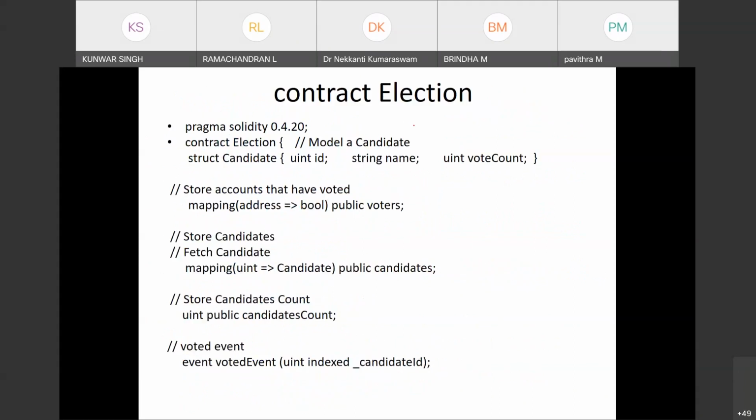You can do voting also, elections also. For that purpose you can write a contract. In elections you need the candidate ID, name, and the voting count, the number of votes. Then there may be a store of the accounts that have voted, the person who has voted. If I have used my address to vote, it will be true, so after that I cannot vote. Then you have a mapping to fetch the candidate, the ID with the candidate name. Number one candidate is this party, something like that, and which stores the candidate votes. So these kinds of variables will be there.